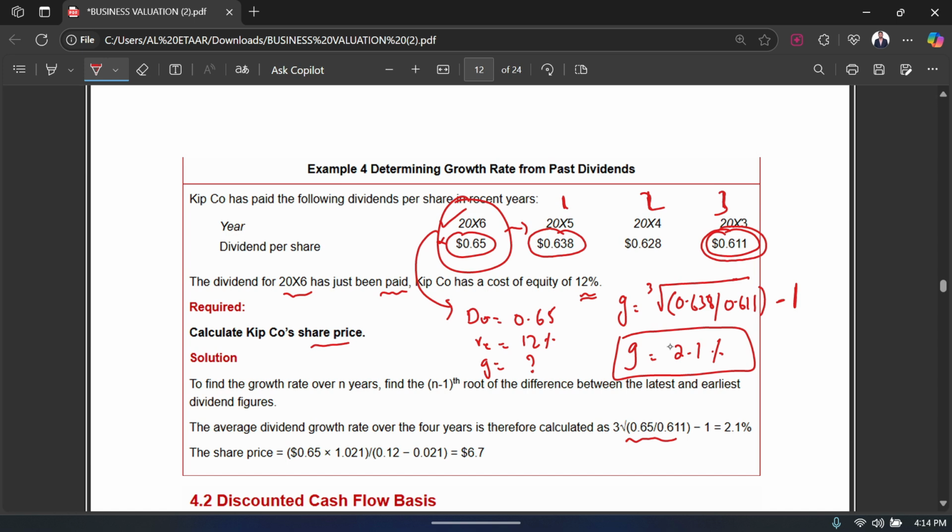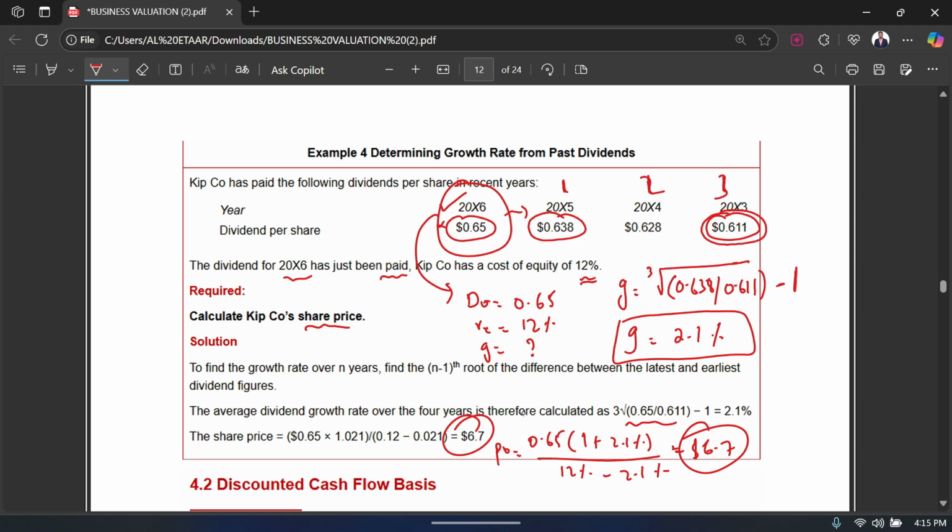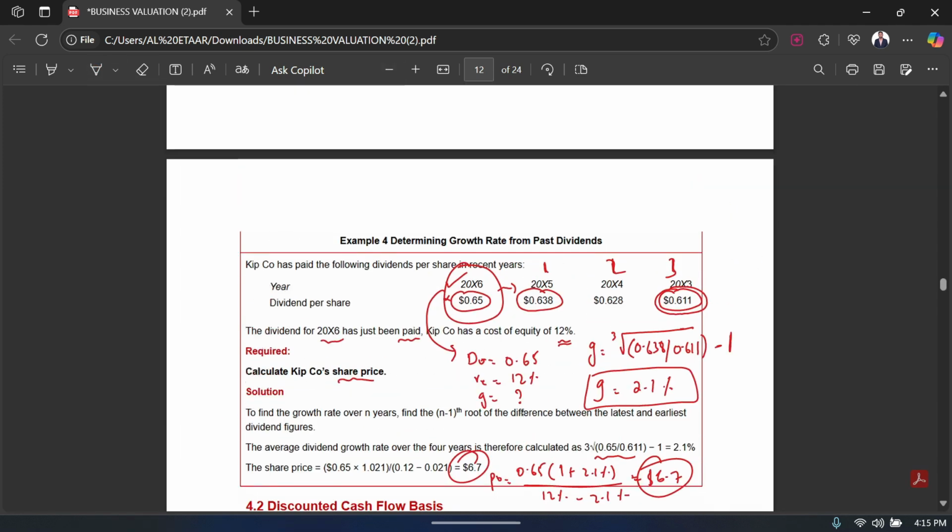Once you have the growth, now everything we need is there, right? So we are going to just apply the same formula, which is D naught 0.65 times 1 plus growth. Growth is 2.1%, divided by RE, which is 12%, minus the growth, which is 2.1%. So in that way, we get the value. Okay. So this is activity number 4, and with that, the dividend valuation method is also completed.